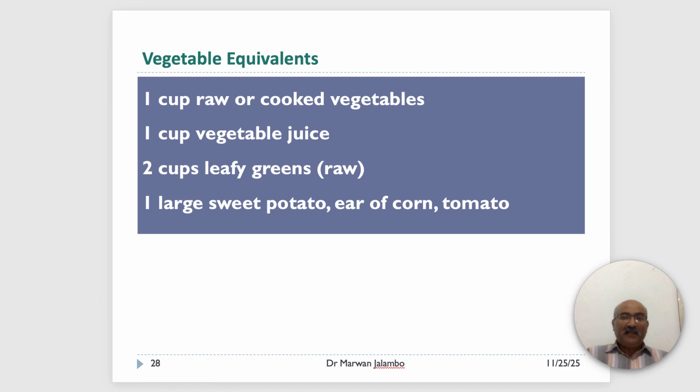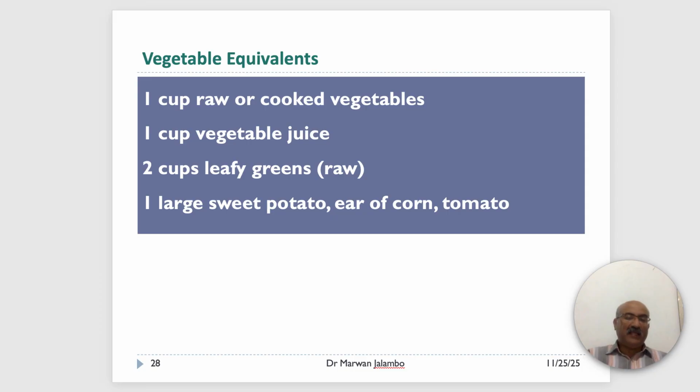In this table, the vegetable equivalents: 1 cup of raw or cooked vegetables, 1 cup of vegetable juice, or 2 cups of raw leafy greens like spinach all count as 1 cup equivalent.